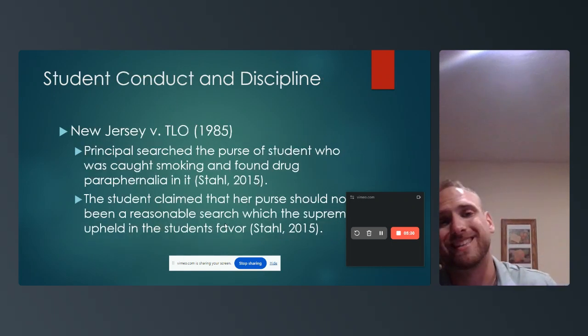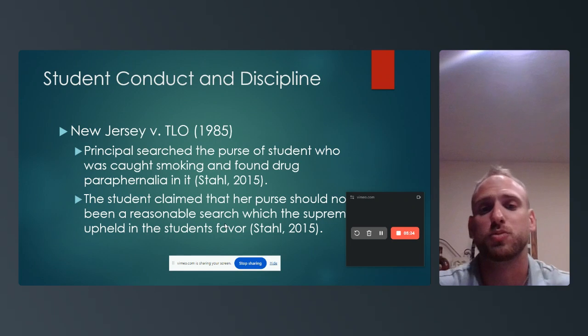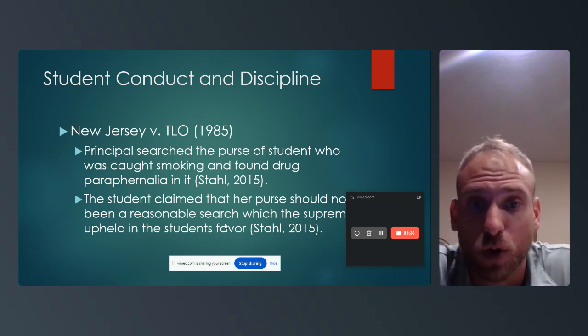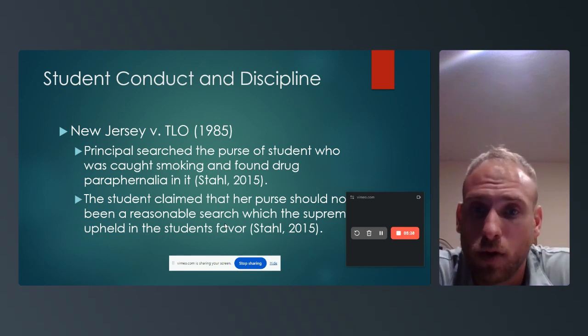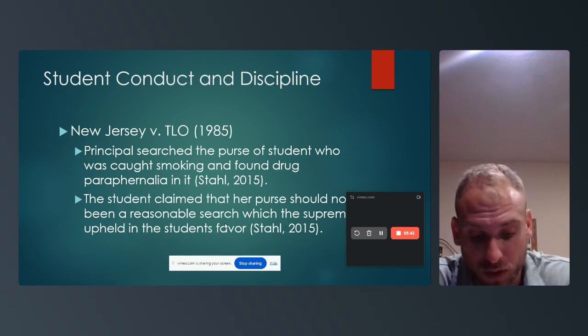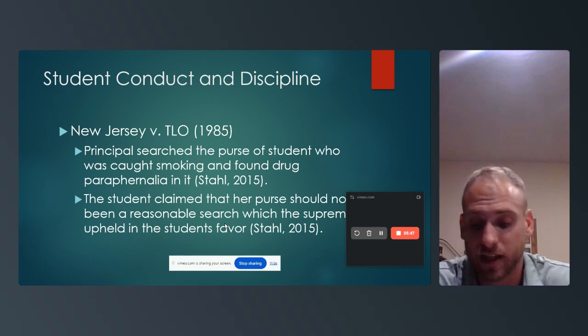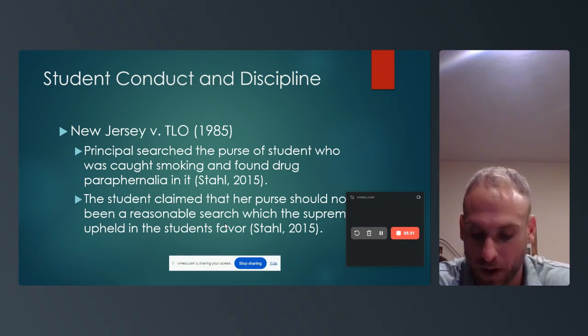Student conduct and discipline. New Jersey versus T.L.O., 1985. The principal searched the purse of a student who was caught smoking and found drug paraphernalia in it. The student claimed that the search of the purse was not reasonable, which the Supreme Court ultimately did not uphold in the student's favor. This case was very important because it states that the Fourth Amendment prohibition of unreasonable searches and seizures is not limited to actions of law enforcement.